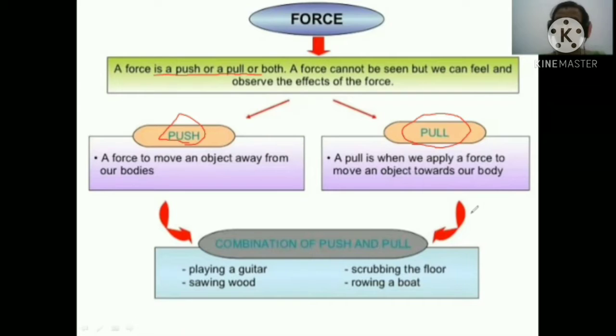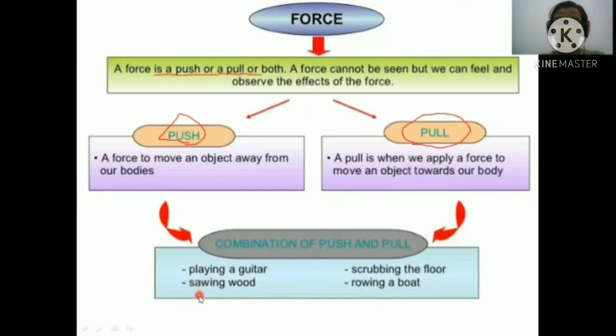So what are the combinations of push and pull? That is playing a guitar. When we are playing a guitar, we are pulling. Yes, it is a pull.